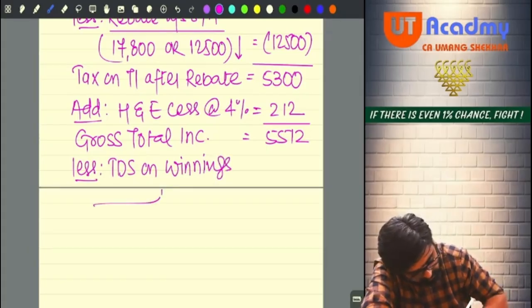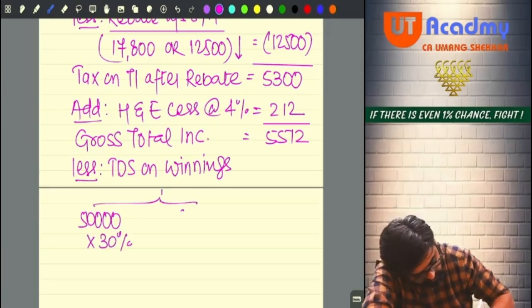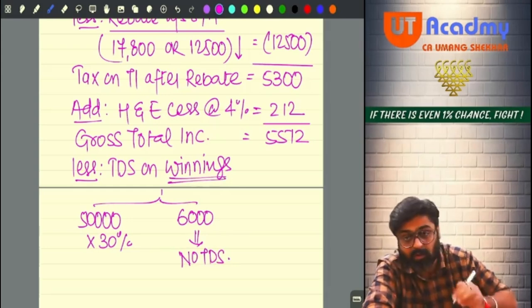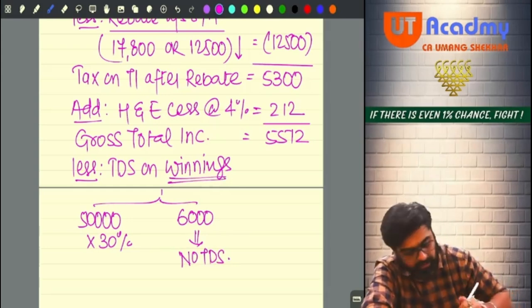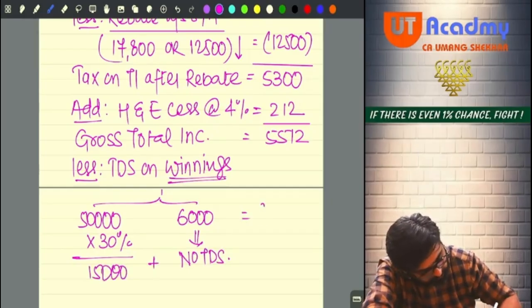So how much was the winnings? 50,000 into 30% and 6,000 no TDS. So total winnings was 56,000. Out of that, on 50,000 only the 30% TDS would have been deducted, 15,000. Yes or no? So 15,000 plus no TDS will give you 15,000.